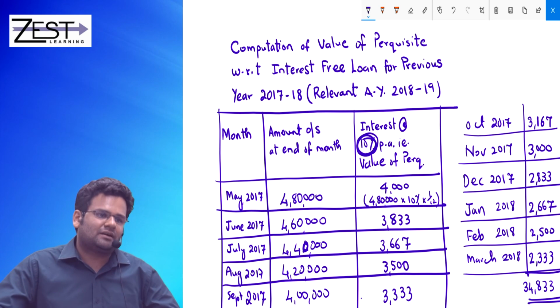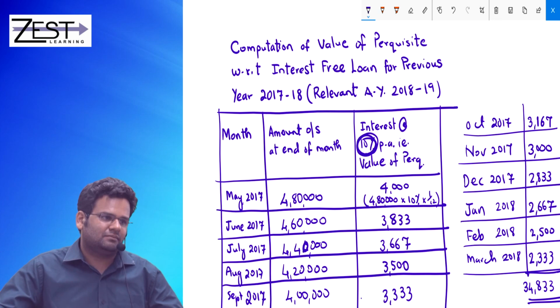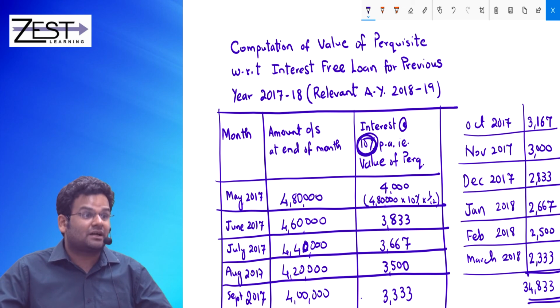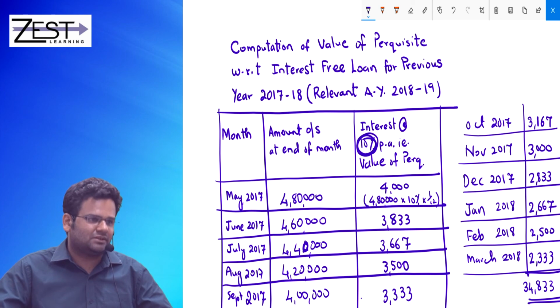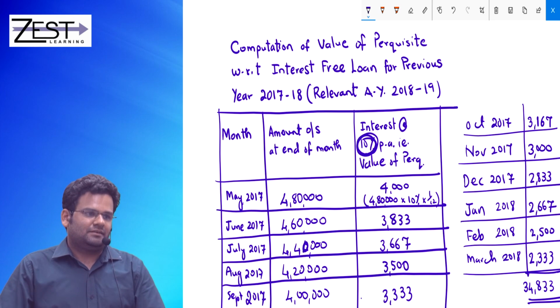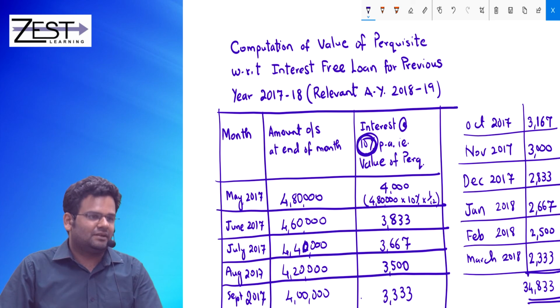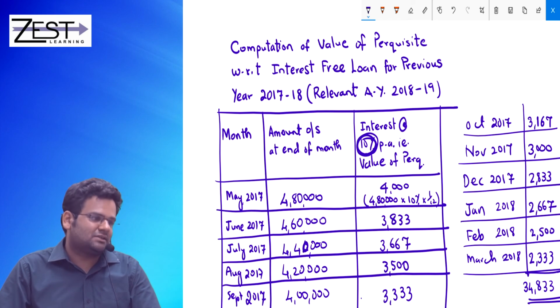Okay? In bracket 10% minus 2%. Clear? Got it? So this is about interest free loan or concessional loan.